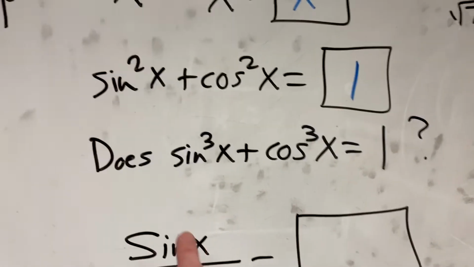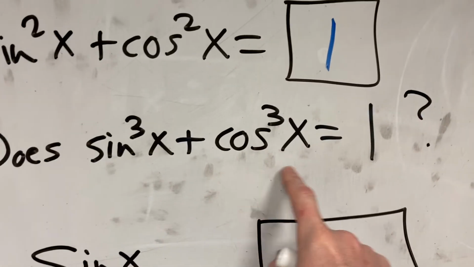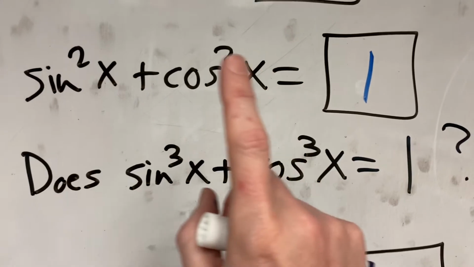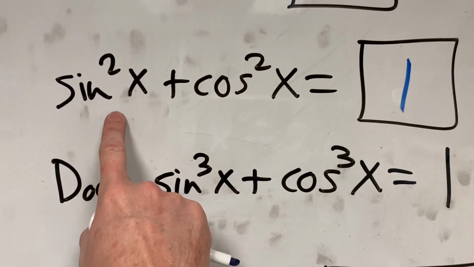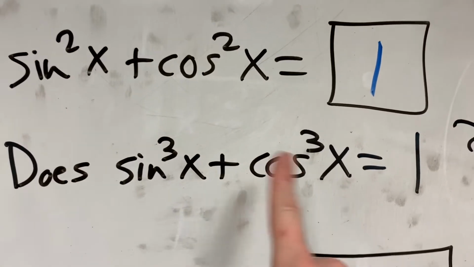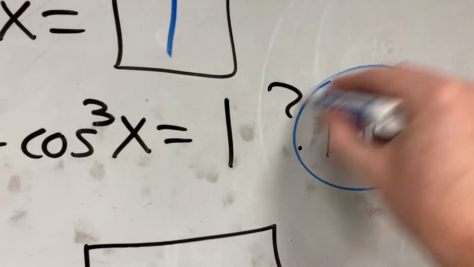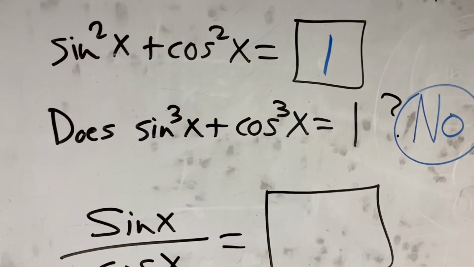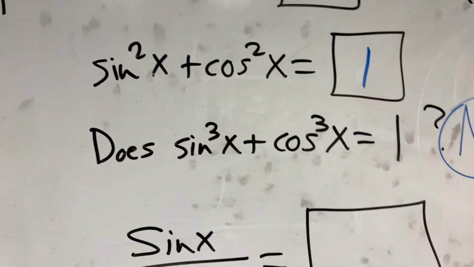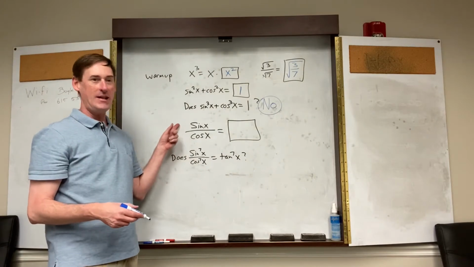But the other question, this is what trips up pre-cal students. Does sine cubed plus cosine cubed also equal 1 if they have the same exponent? The Pythagorean theorem only works with squareds, not cubes, not fourths, not fifths. So no, at least not always. In some cases, yes, that could be true if you picked the right x. But is it universally true? No.